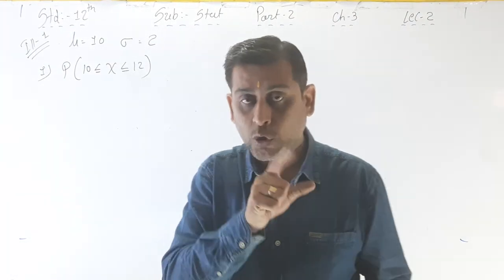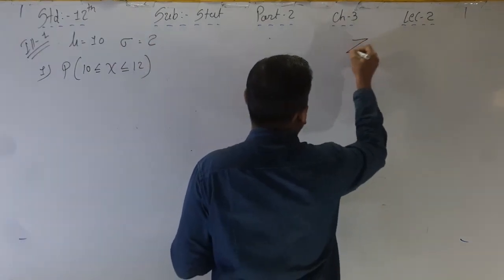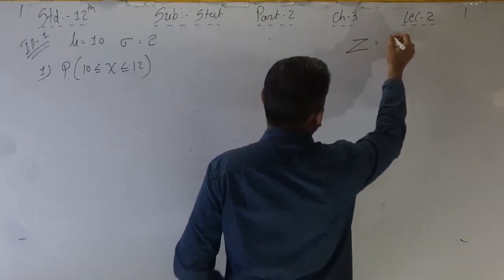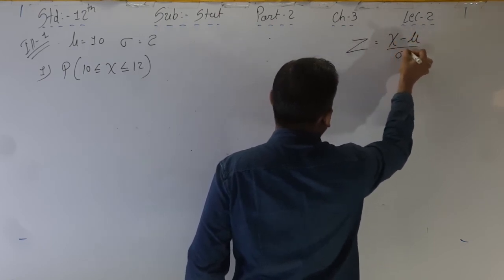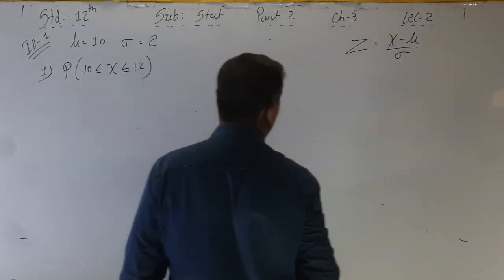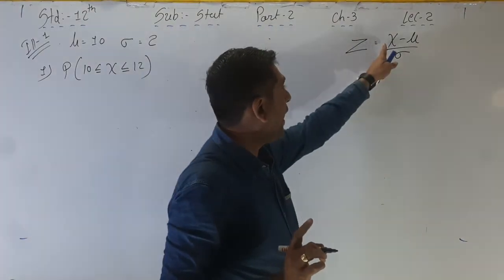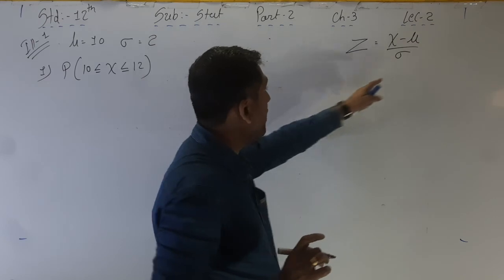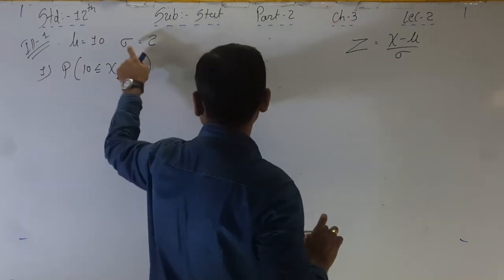So what is the formula? The formula for the standard normal variable z is equal to x minus mu upon sigma. That is, z is equal to the normal variable x minus mu, the mean, upon sigma, the standard deviation.